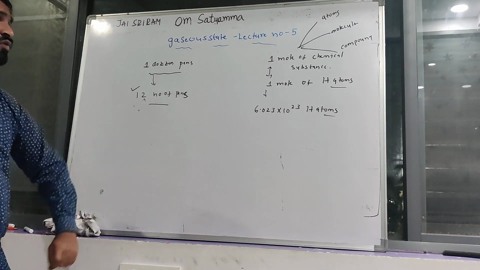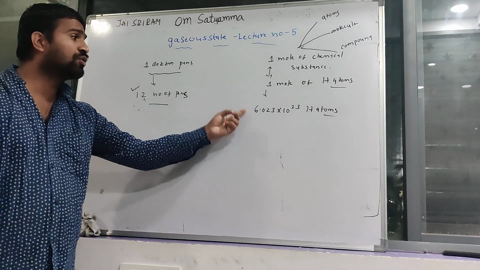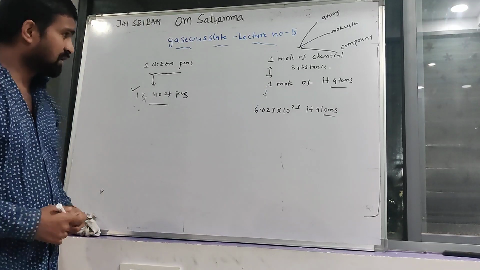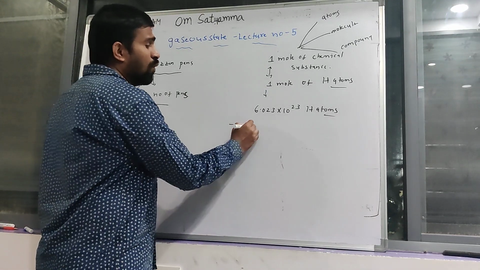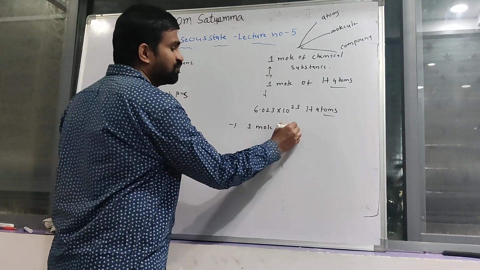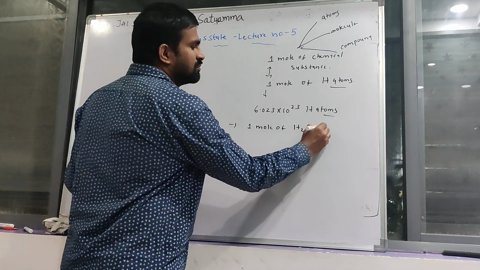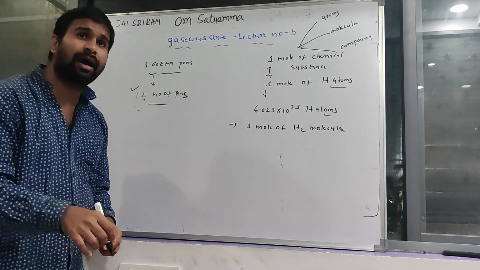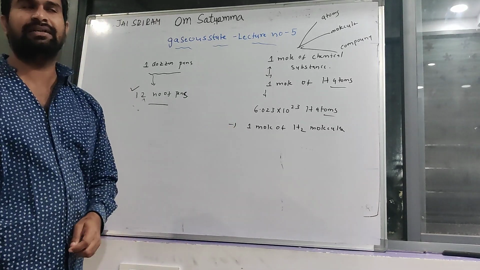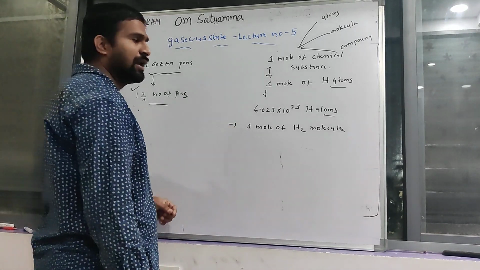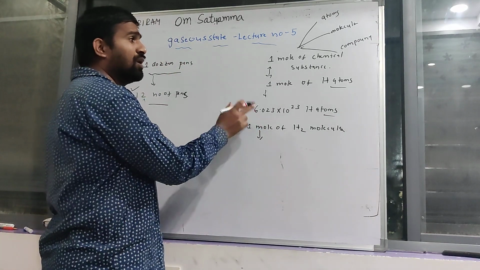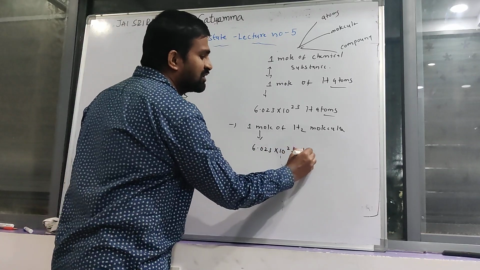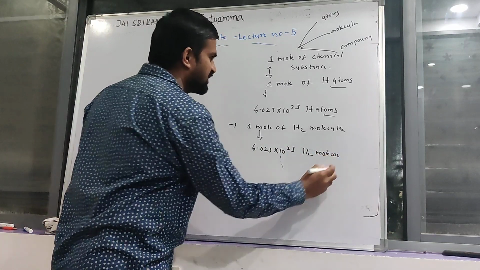For example, if 1 mole of hydrogen molecules is given, how many hydrogen molecules are present? This is also the same. 1 mole is equal to 6.023 × 10^23 hydrogen molecules. Same.